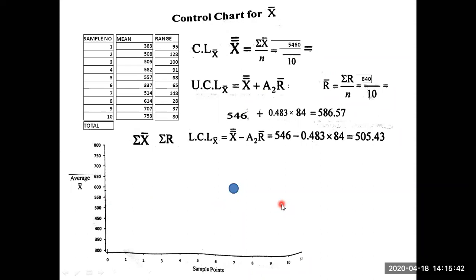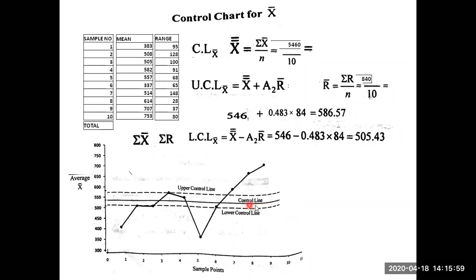Upper control line is how much? 586 point something. 586 means somewhere here you have to draw the upper control line. Lower control line is how much? 505 point something. 505 means somewhere here you have to draw. So this is the control line, this is the upper control line, this is the lower control line.